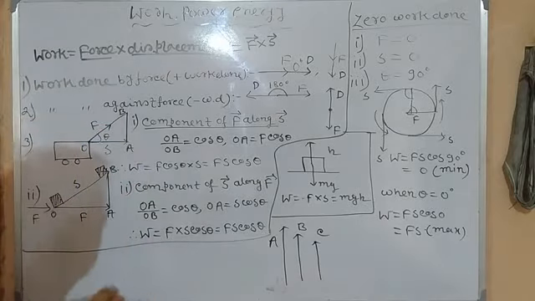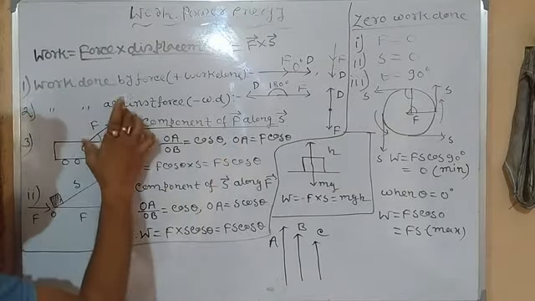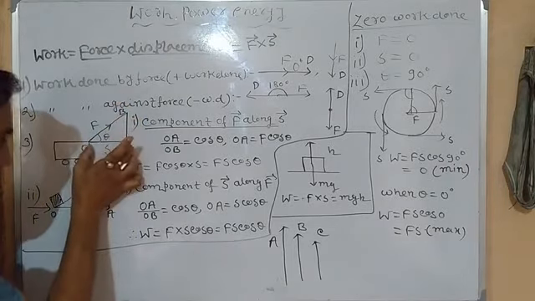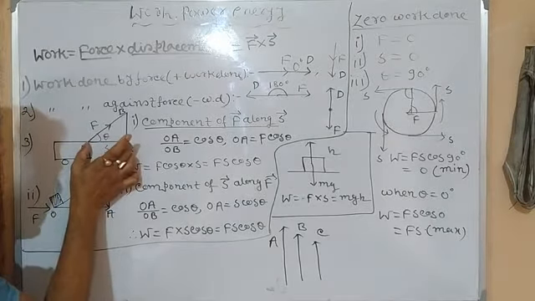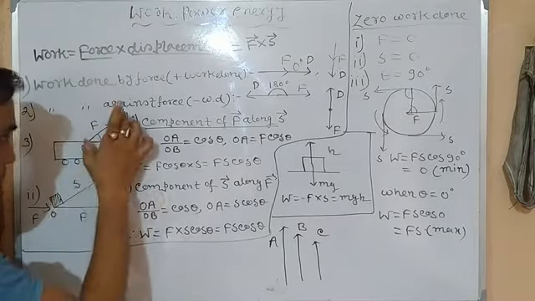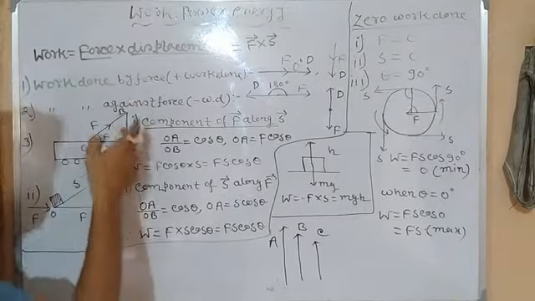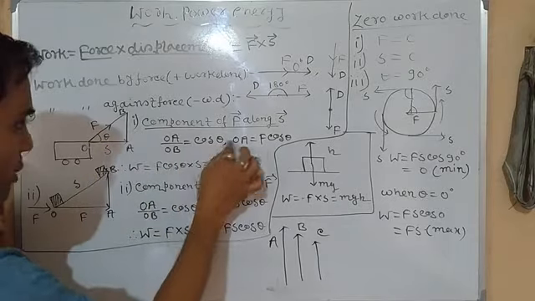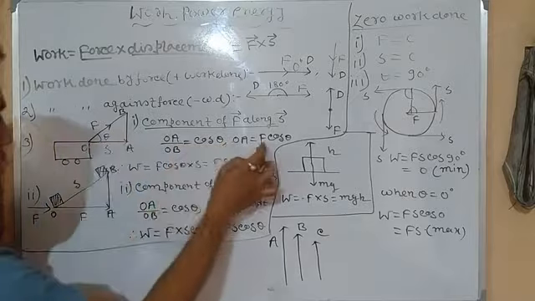So what will be the expression of work done here? First of all, we will find out the component of force along S. This is the force, and we will find the component of force along displacement. We are going to find OA. Again I am repeating, the component of force along displacement. So this is the component of force, OA. This is nothing but a right angle triangle, so base by hypotenuse equals cos theta. So OA, which is our goal to find, this is the component of force. OA is equal to F cos theta.